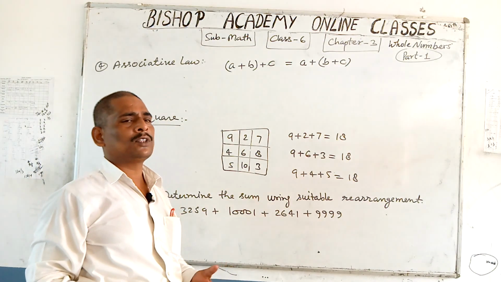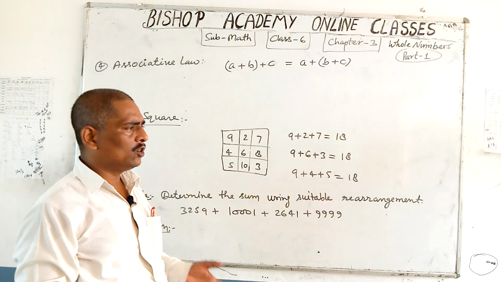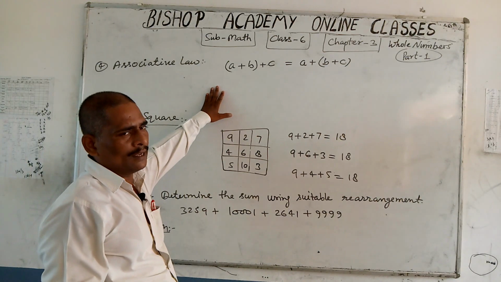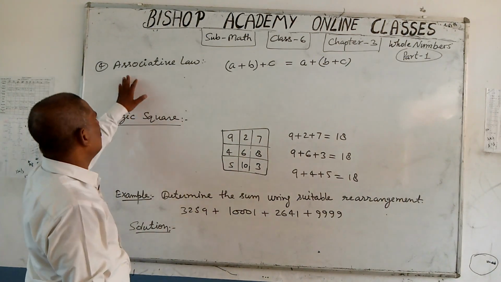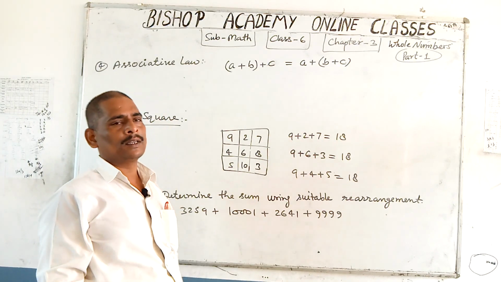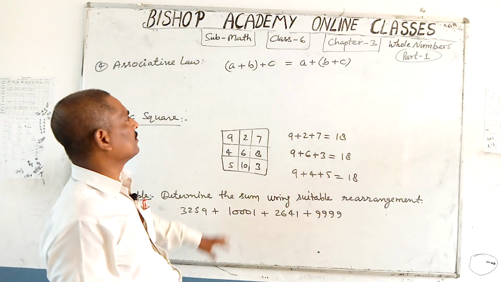Means if you have three whole numbers and you add them in any order, your result is the same. This property is called associative law or associative property of whole numbers under addition.